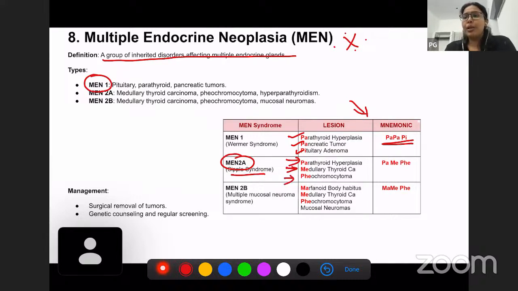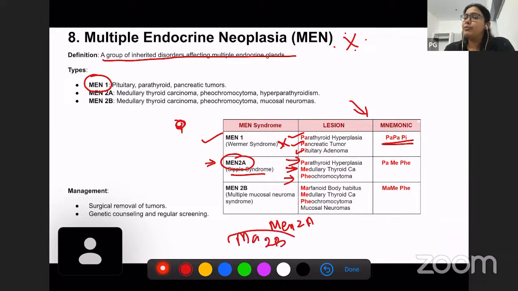Okay, remember no pheochromocytoma in MEN1. In MEN1, parathyroid is associated. You can remember it by parathyroid, pancreas, and pituitary. MEN2A, just remember parathyroid, pancreas, and pituitary. And medullary carcinoma only with MEN2A and MEN2B. Okay, and marfanoid habitus only with MEN2B.